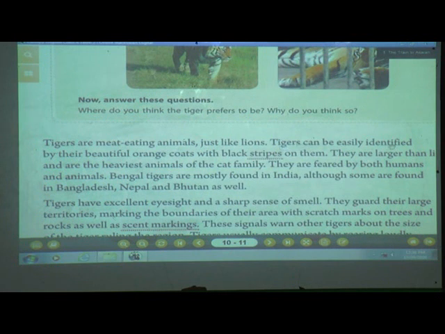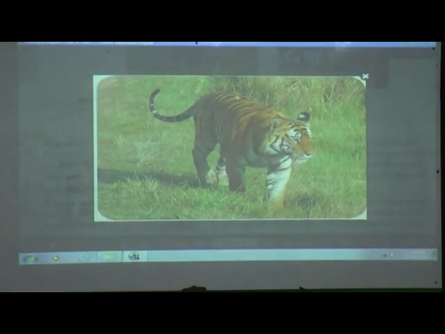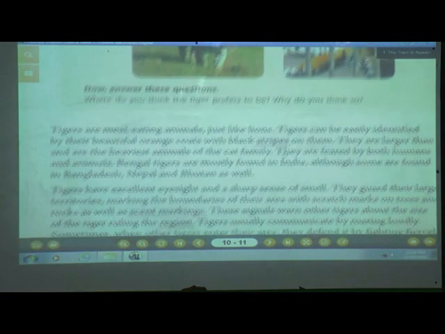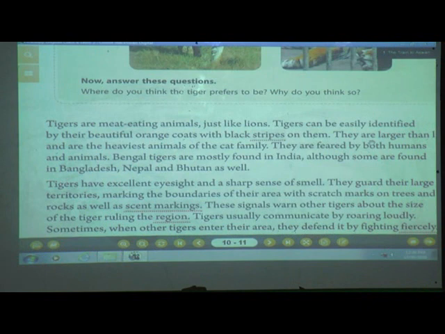Tigers can be easily identified by their beautiful orange coats with black stripes on them. How can we identify that this is a tiger? Yes, we can identify them by their beautiful orange coats, and they have black stripes on their body also. What do you mean by stripes? Long narrow bands of color. Can you see them over here? Yes, these are stripes on his body.